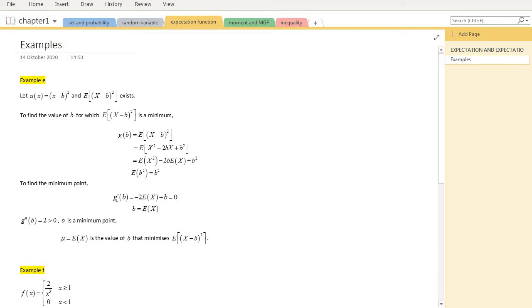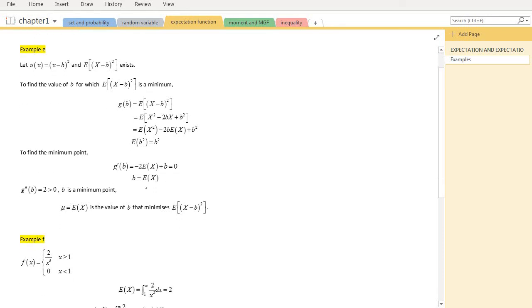Okay, so in this case, after taking the derivative and equating it to 0, we find that the point b is the minimum point, which is the mean mu, expected of x.